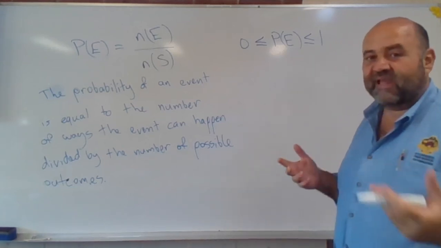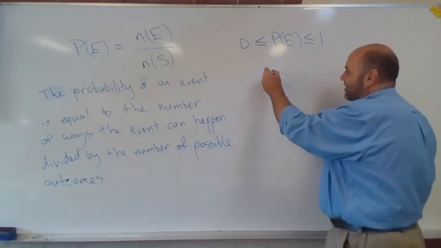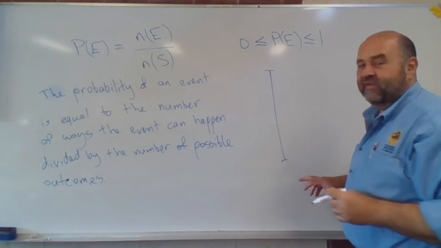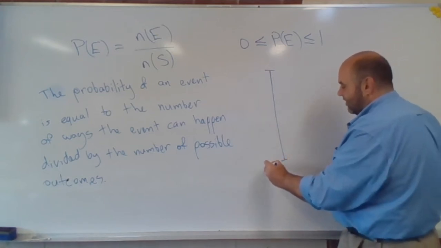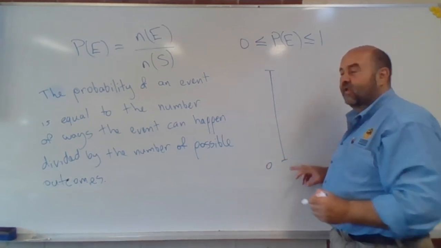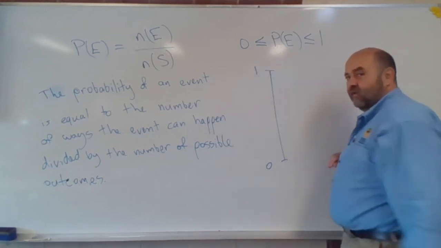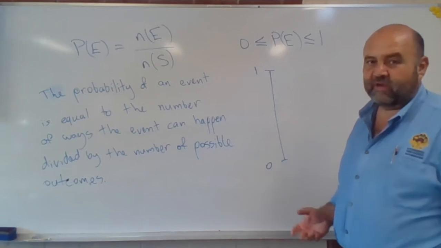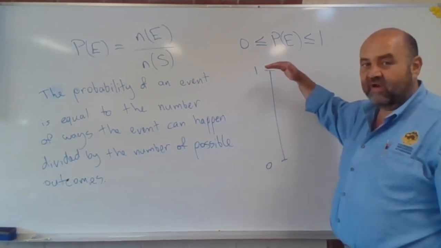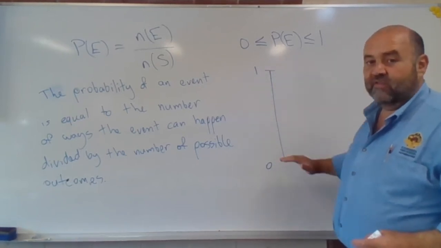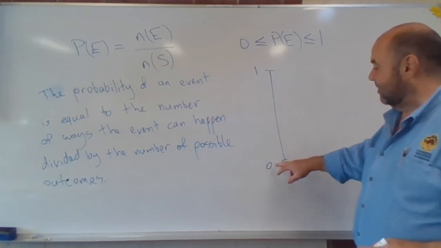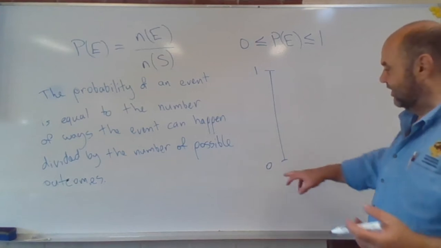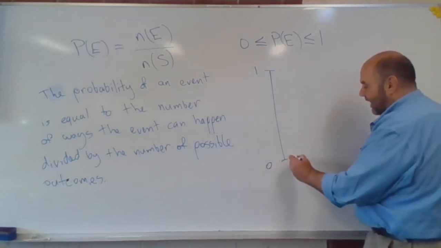Now we can attach some language to these things. So let's imagine that we had a bit of a scale, where down here we had a 0 probability, and over here we had a probability of 1, or 0 and 100%, or 0 and 1 out of 1, or whatever. So we're going between 0 and 1. This is the maximum probability. This is the minimum probability. A probability of 0, in terms of our normal everyday speech, we'd attach the word impossible.